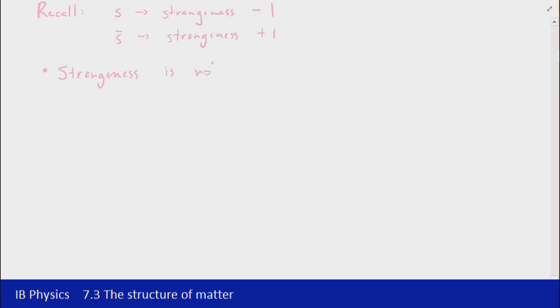Strangeness is not conserved when any strange particles, so particles that do have a strangeness, decay due to weak force interactions. So when we're dealing with the weak force, that means that strangeness won't be conserved.